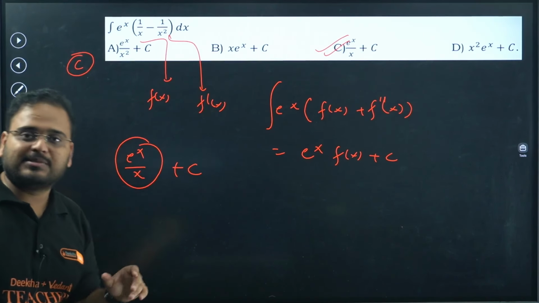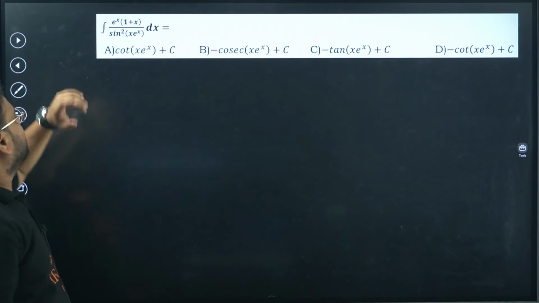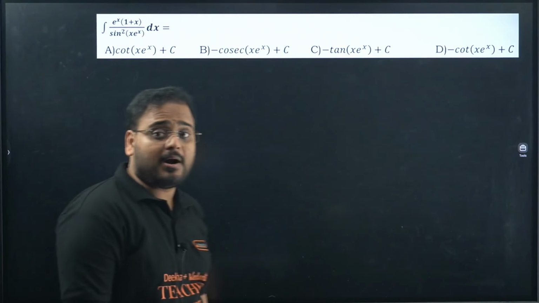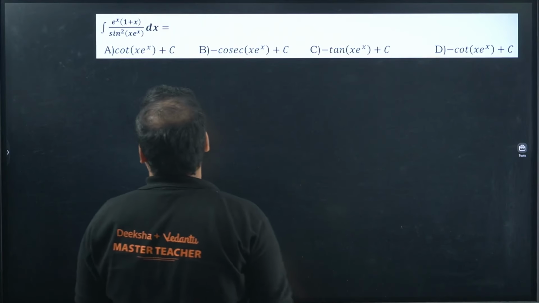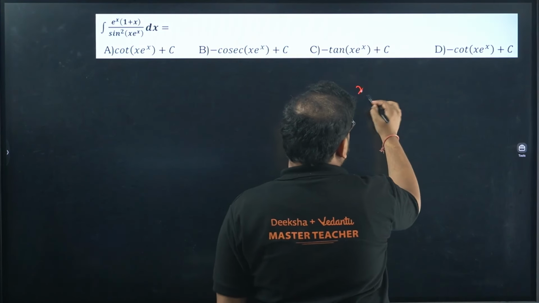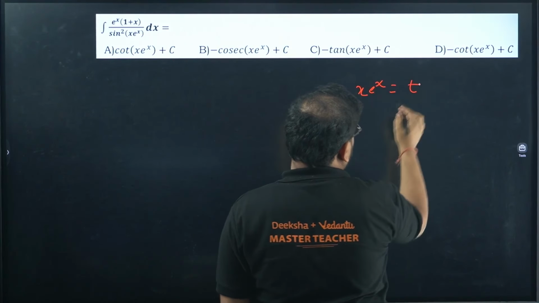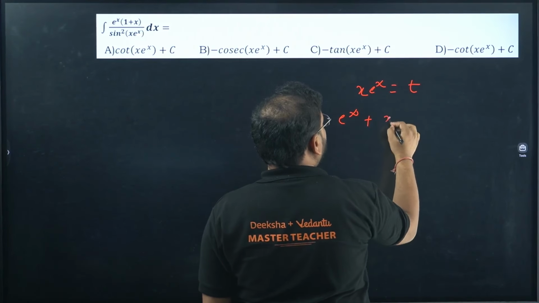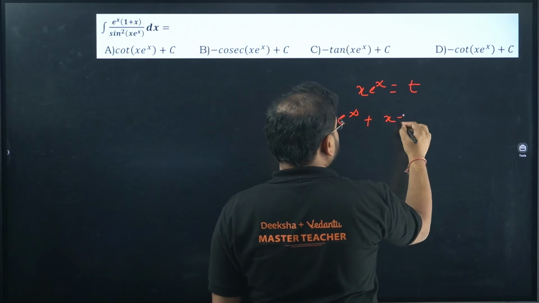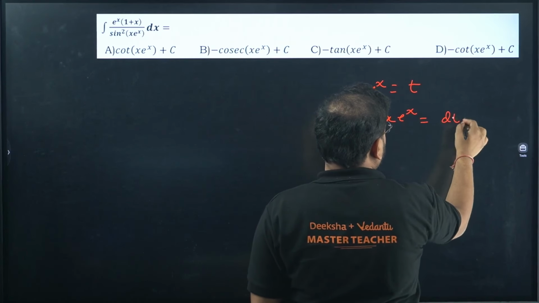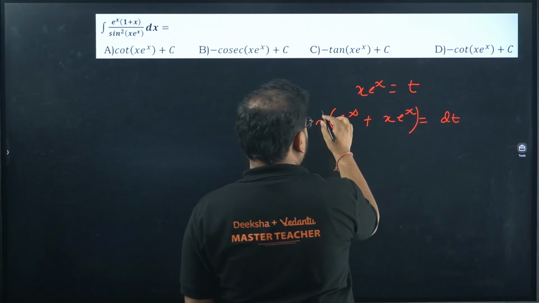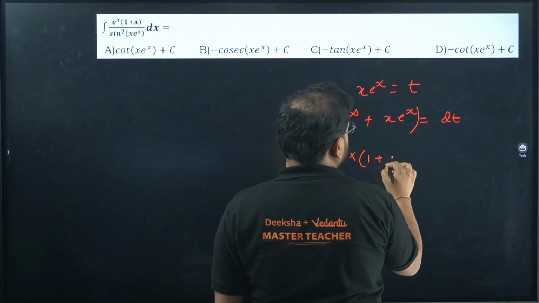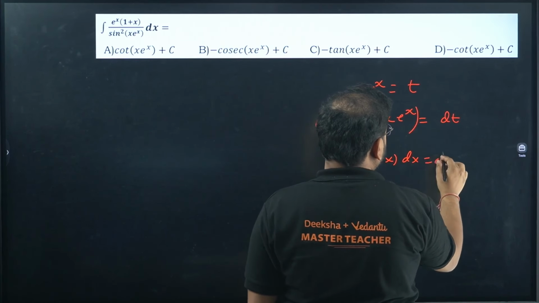I hope you are enjoying the MCQs that I have brought for all of you in this session. e power x into 1 plus x upon sine square of x e power x. So okay, again a substitution question. x e power x you take as t. Derivative gives e power x times 1 plus x dx as dt.